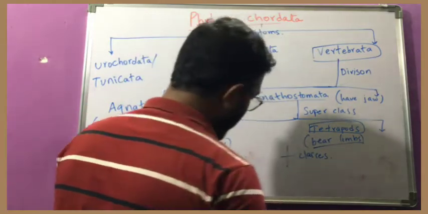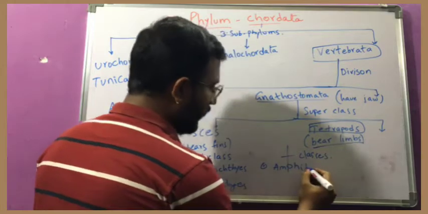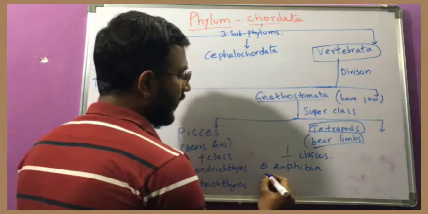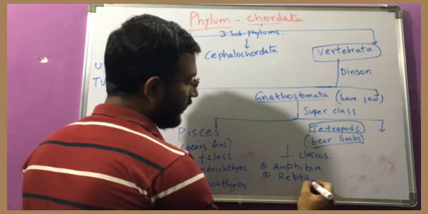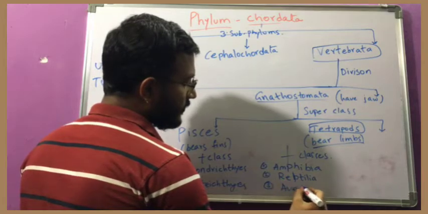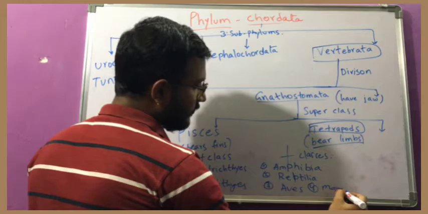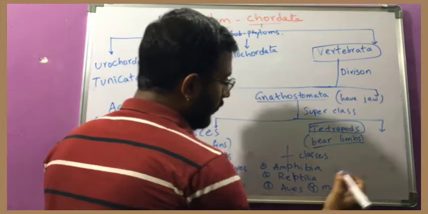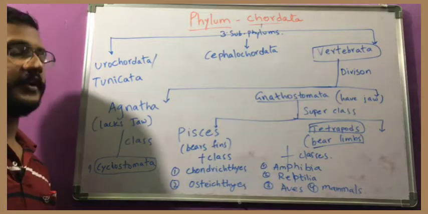The first class is Amphibia, and the second one is Reptilia. Third one is Aves or birds, and the fourth one is Mammals. This is the classification of the phylum Chordata.